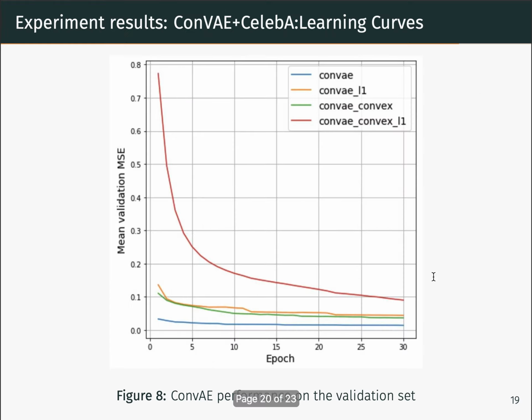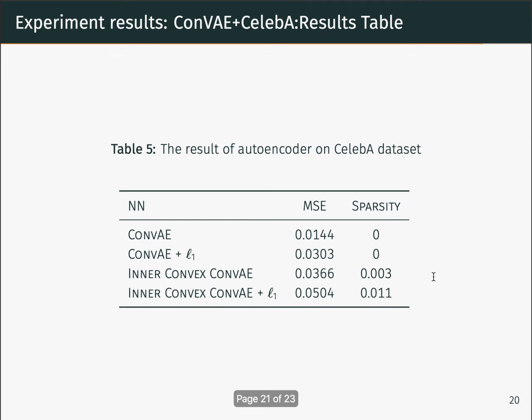The inner convex modification fell short in terms of MSE on validation, 0.03 versus 0.01, and the sparsity of both inner convex and inner convex L1 regularized variants were lower than expected.